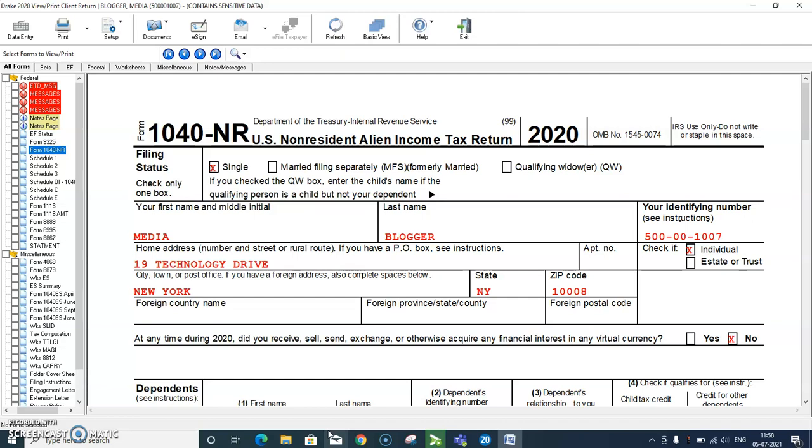If a person at any time during the calendar year was a lawful permanent resident of the United States according to the immigration laws, and the status has not been administratively or judicially determined to have been abandoned, then you can consider that you have met the green card test, and I have already discussed the SPT test as well.